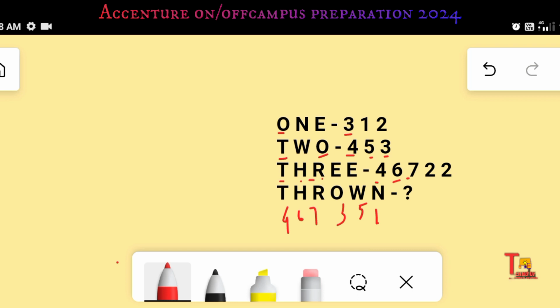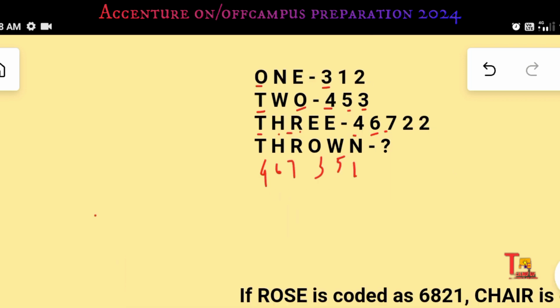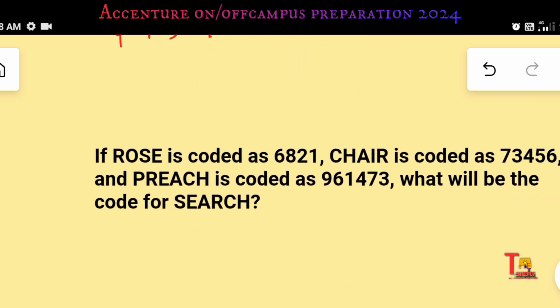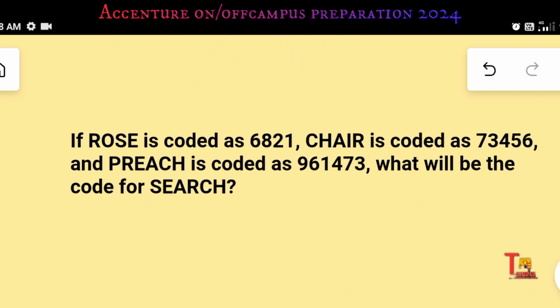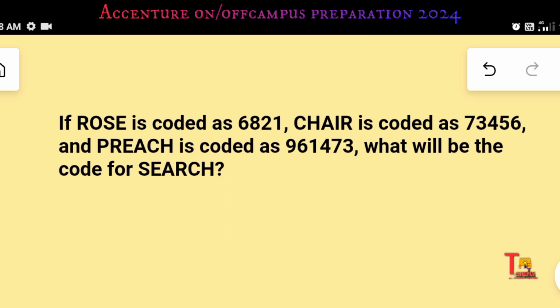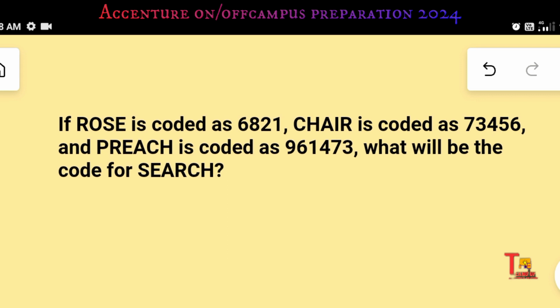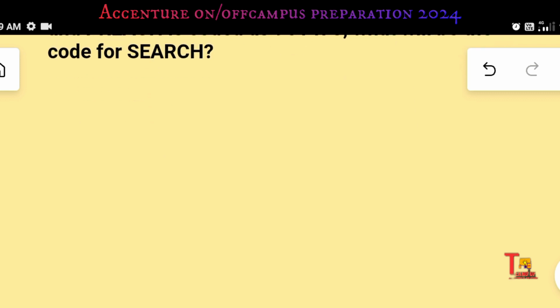I am giving you a quiz so that you can practice it. Here Rose is coded as 6821, chair is coded as this, and preach is coded as this. What will be the code for search? I hope you will solve the problem, and please give me the answer in the comment box so that I can know how attentive you are in our class. Okay, let's go to our next problem.